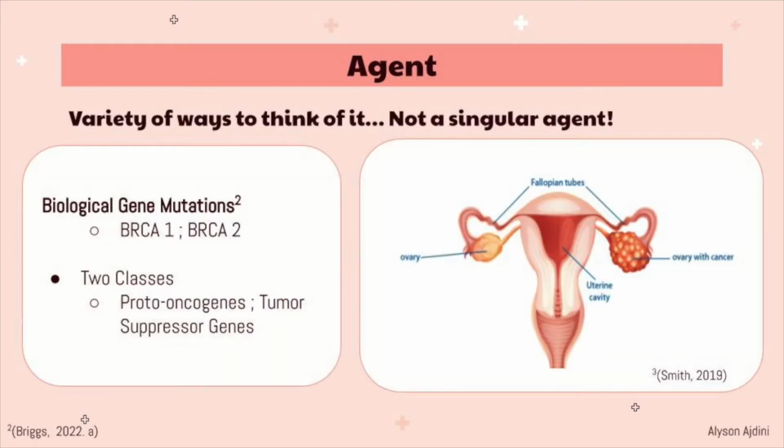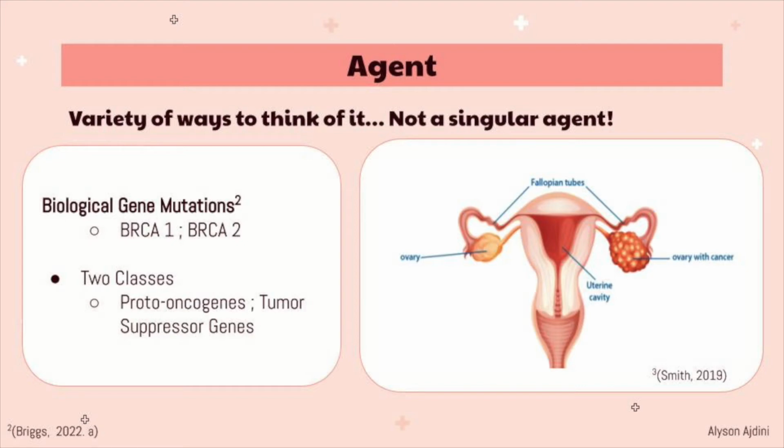My name is Allison Idini, and I will be going over agent and environment. There are both biological and chemical factors that contribute to the agent. There is not one particular agent that can be singled out. For instance, biological gene mutations within a female's DNA are considered to be an agent. However, there are numerous mutations that can develop.